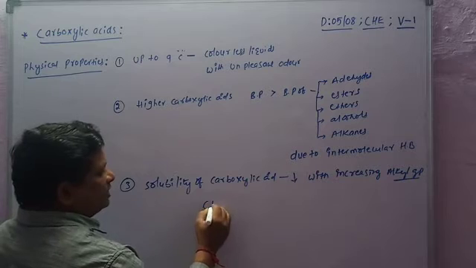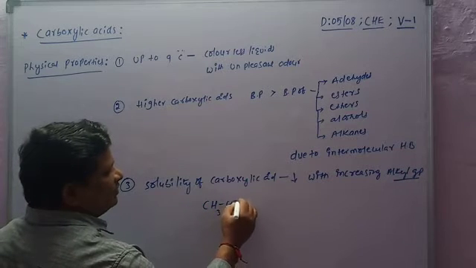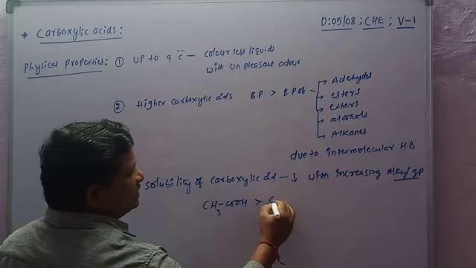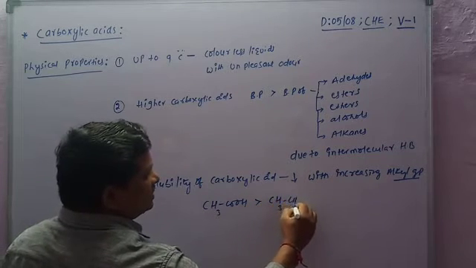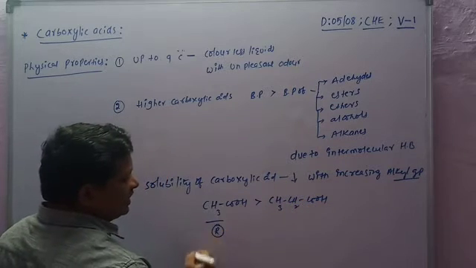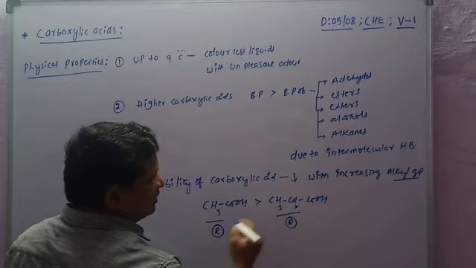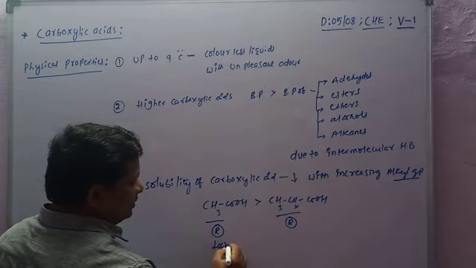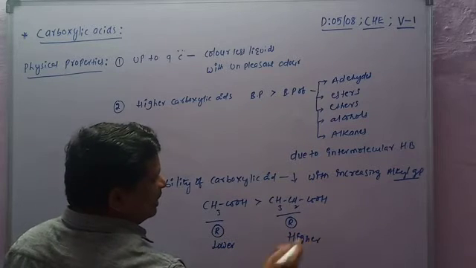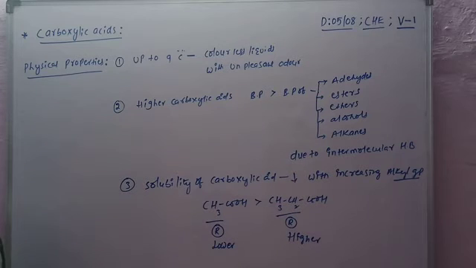For example, CH3COOH solubility is greater than CH3CH2COOH. Here R is the alkyl group, lower alkyl or higher alkyl. If the alkyl group increases, the solubility of the carboxylic acid decreases.